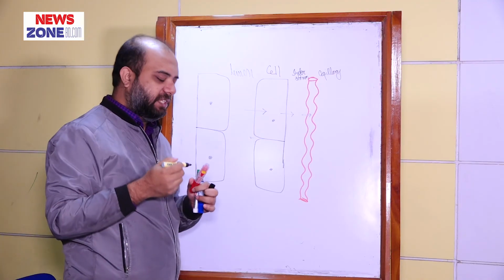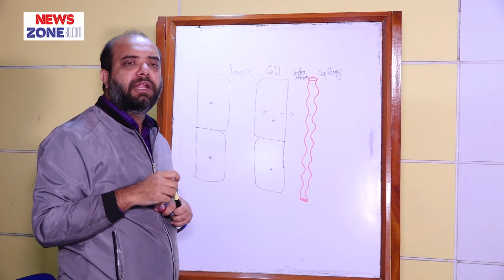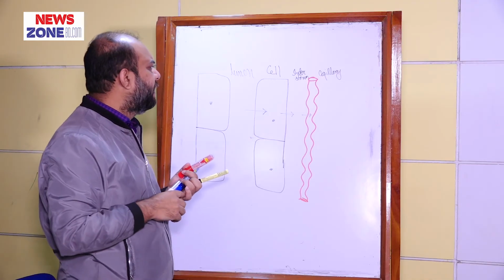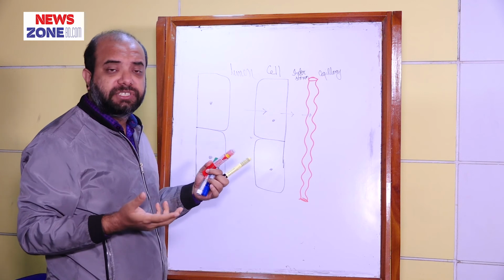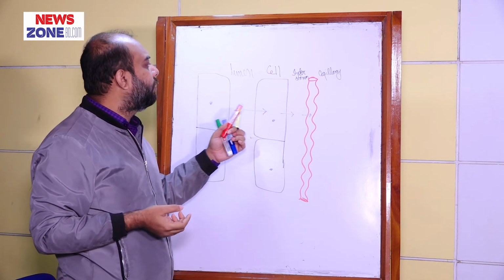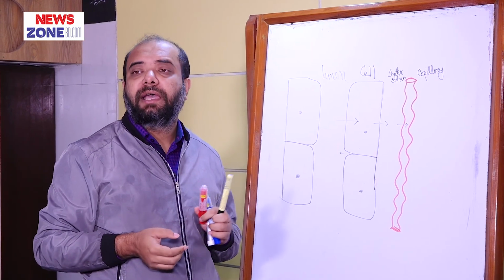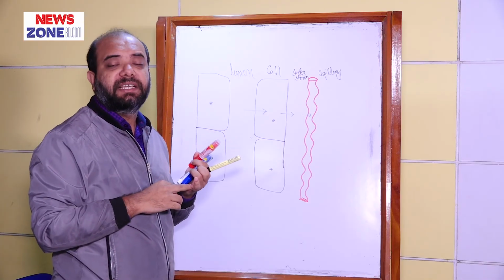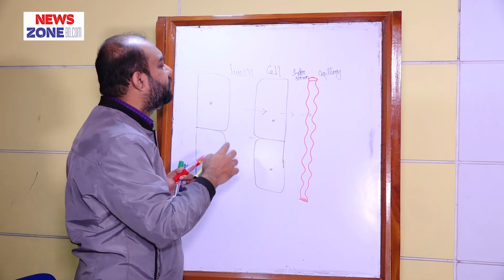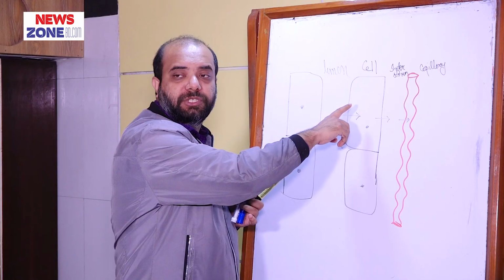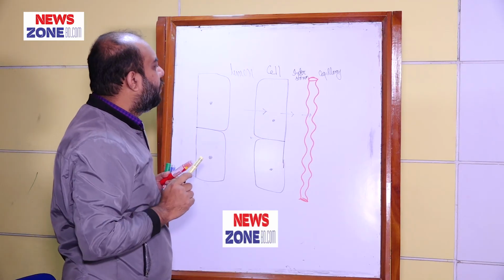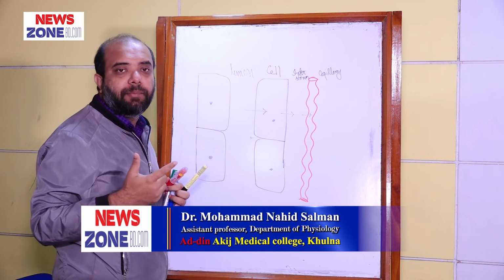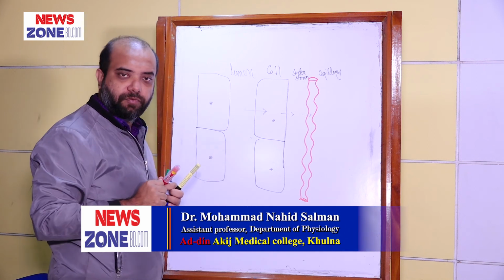So, as we know, 65% of the tubular load, that means sodium ion, chloride ion, bicarbonate, calcium and water molecules, are reabsorbed from the proximal convoluted tubule, and 100% of certain substances, that are glucose, amino acid, acetoacetate and some vitamins, are completely reabsorbed from the proximal convoluted tubules. Now I will discuss the reabsorption mechanism of sodium ion from the proximal convoluted tubules.